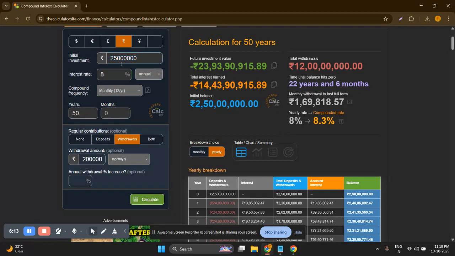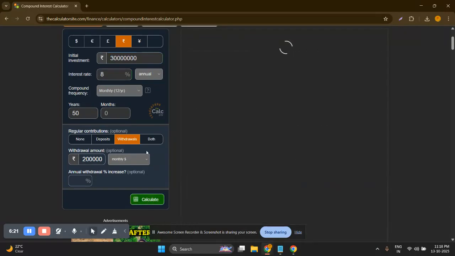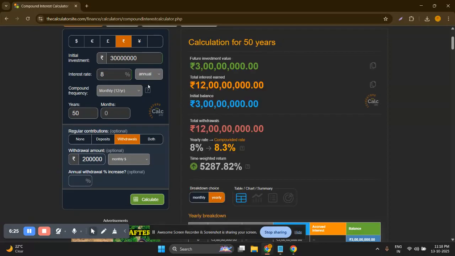Yeah, 2 crore 50 lakh rupees with 8% now, still you do not get that much of amount. So let me convert it to 3 crore rupees. And at 3 crore rupees at 8% rate, if you manage to get the interest rate of 8%, you still get 3 crore after the 50 years, which will be like nothing for currently.